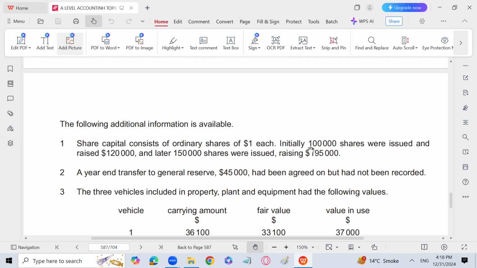It means that 100,000 is the amount of share capital and 20,000 is the share premium. And later 150,000 shares were issued, raising 195,000. The 150,000 is the amount of share capital, and since 195,000 has been raised, 45,000 is the amount of share premium. So 45,000 from this issue and 20,000 from the earlier issue: 45,000 plus 20,000, 65,000 is going to be the share premium.